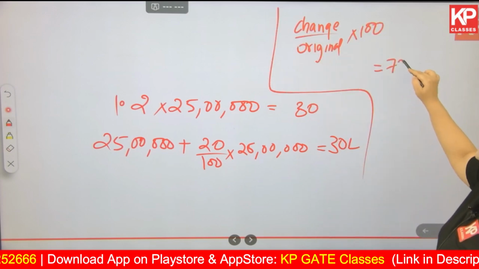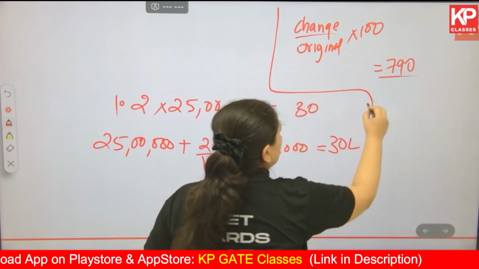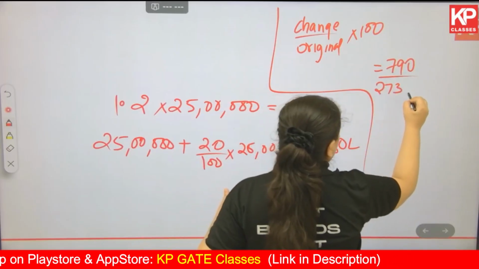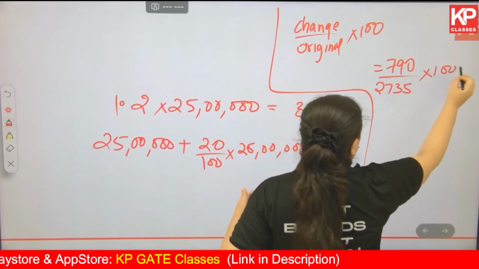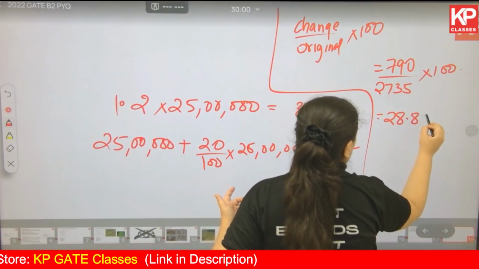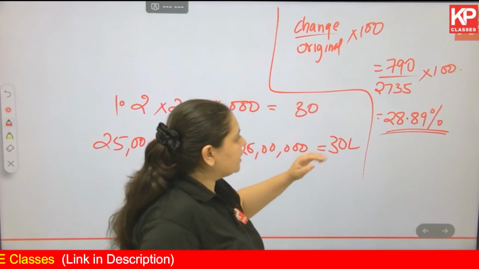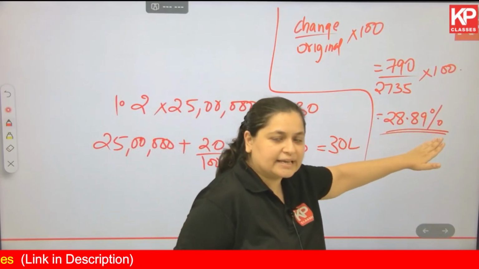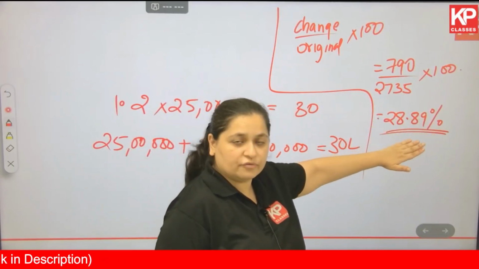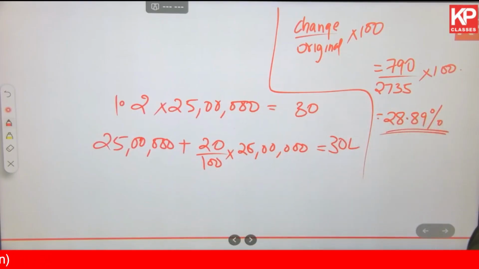So change is 790 divided by the original number of houses, that was 2735, multiplied by 100. Okay, if you solve for this you get the answer as 28.89 percent. So if you're getting it as 89, you keep it as 89. Do not try to round off. Okay, 28.89, that is good enough. However, the range that has been given to you, the official range is 27 to 30.